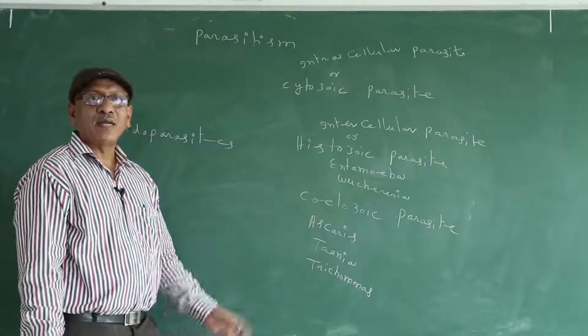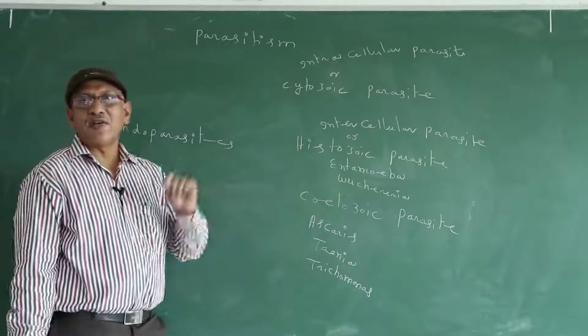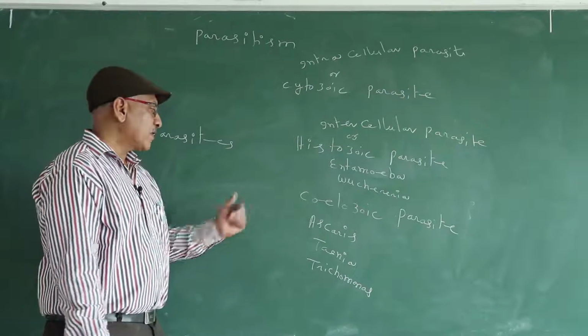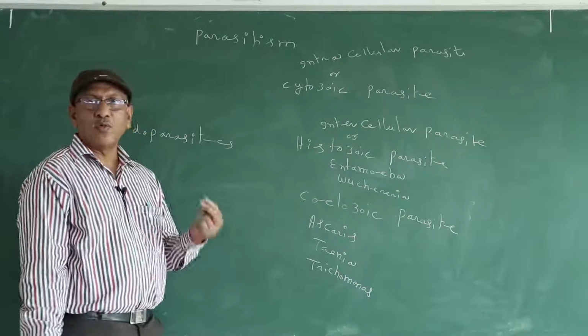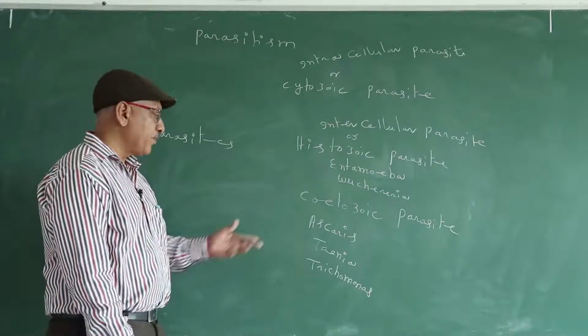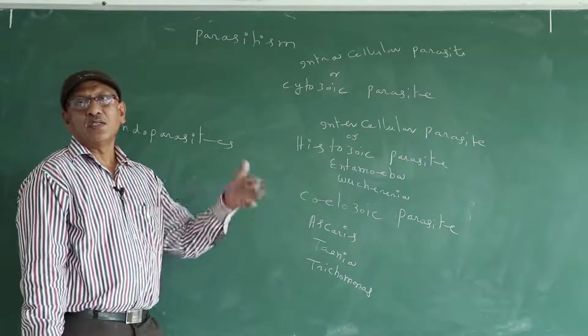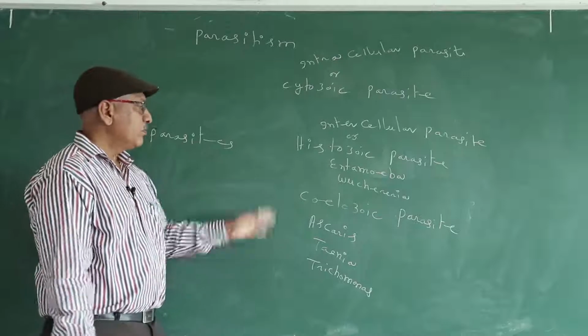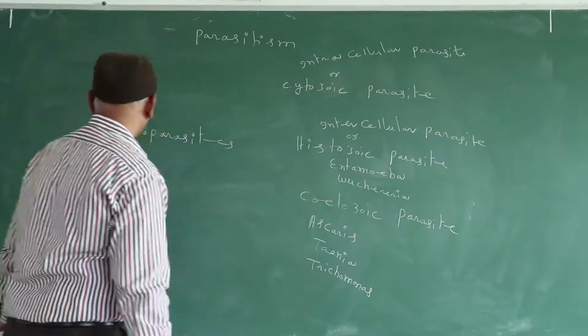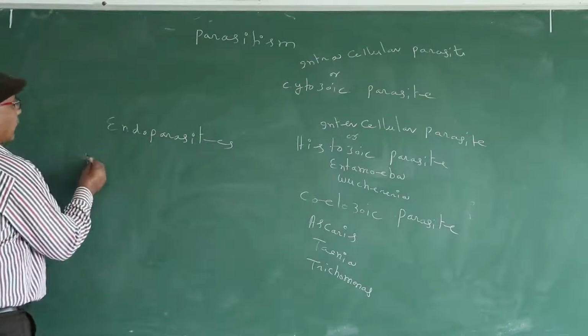Coelozoic parasite. A parasite that lives in the cavities of the host is known as a coelozoic parasite. Ascaris lumbricoides lives in the lumen of the small intestine. Taenia also lives in the lumen of the small intestine. Trichomonas lives in the vagina. So this is about coelozoic parasites. Next one is hyperparasite.